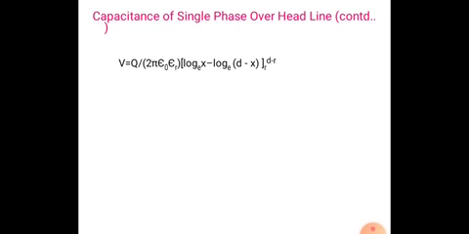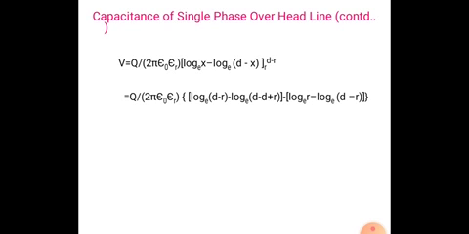So V is equal to q by 2 pi epsilon naught into log of upper limit d minus r, minus log of d minus of d minus r, minus the lower limit terms, log r minus log of d minus r.